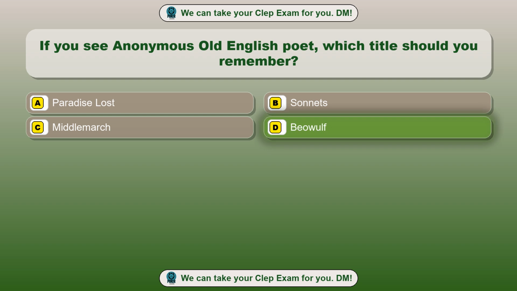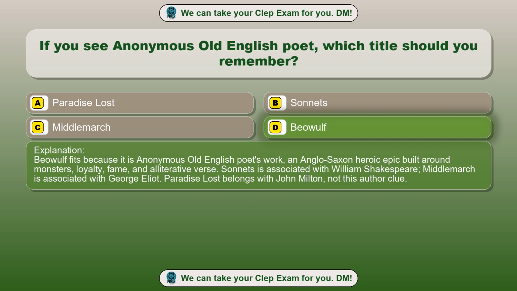Beowulf. Beowulf fits because it is anonymous Old English poet's work, an Anglo-Saxon heroic epic built around monsters, loyalty, fame, and alliterative verse. Sonnets is associated with William Shakespeare. Middlemarch is associated with George Eliot. Paradise Lost belongs with John Milton, not this author clue.